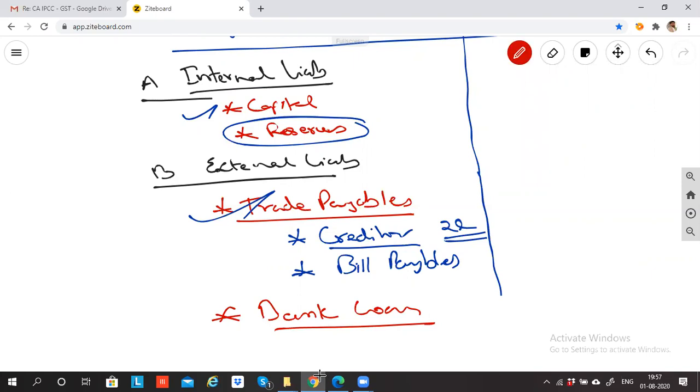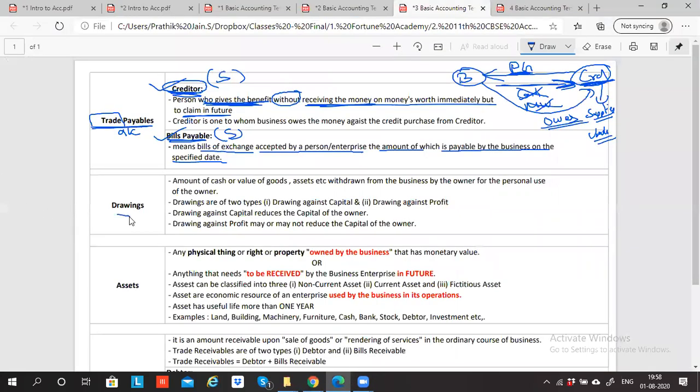So majorly these are the items which will come on the liability side. There could be certain other small items that I'll explain as and when we do the practical questions. Apart from that, one more thing will come, which is drawings. Drawings is the amount of cash or the value of the goods or assets withdrawn from the business by the owner for personal use.